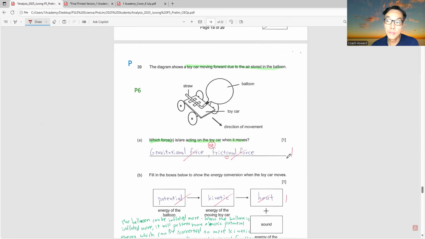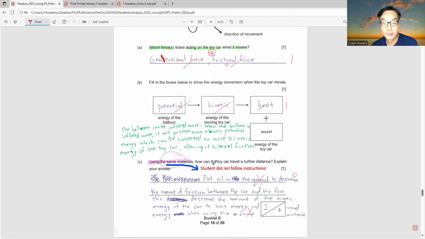That means no spelling will be penalized. So even if the student spells gravitational and frictional wrongly, you will still get the 1 mark, because the idea is there, gravitational force and frictional force. Clear?